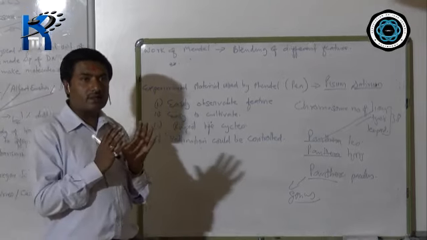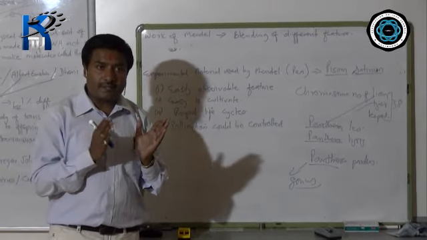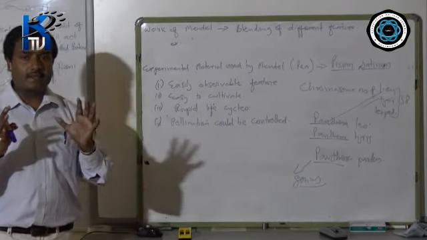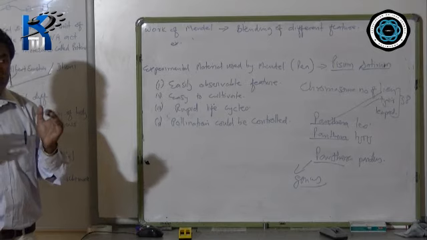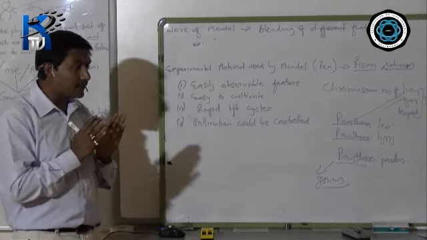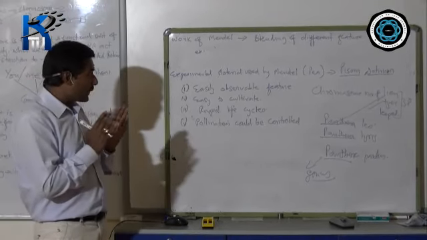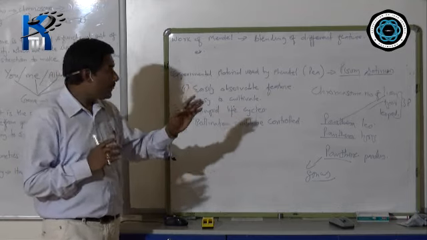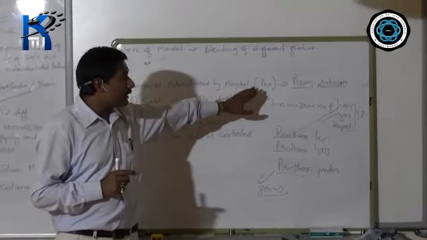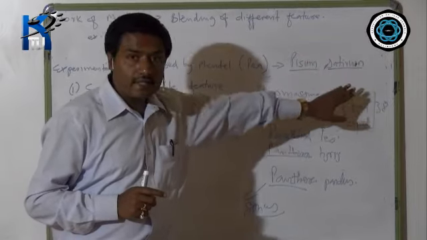Since he was the son of a peasant, right from his childhood he had seen a number of observable features in the plants on his farm. But what he did, he took one plant that is called pea. The experimental material used by Mendel was pea. Scientifically we call it Pisum sativum.